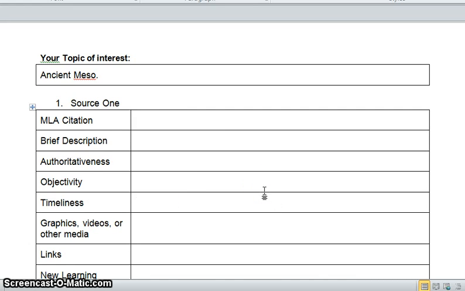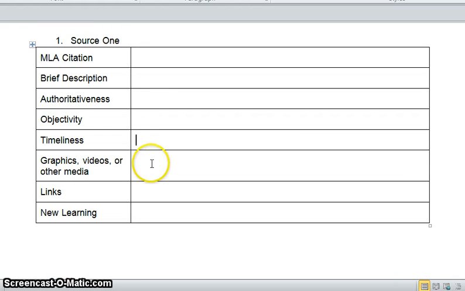Timeliness, in this case, it's not going to be such a big deal because we're talking about something that happened thousands of years ago. If they did have new research coming out, that would be a different kind of thing to look at. But in this case, timeliness was not the biggest thing, but it was written within the last 10 years or so, which is a good thing.